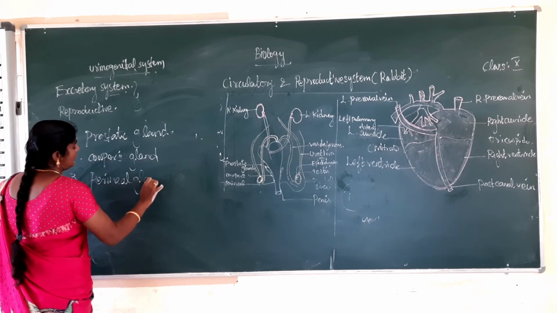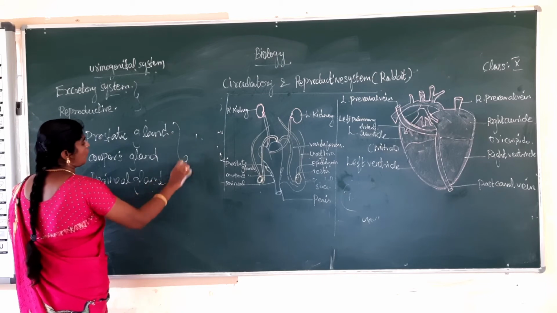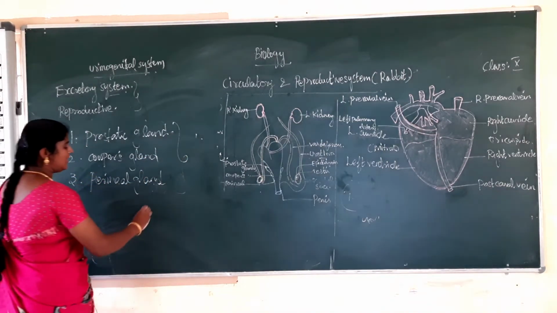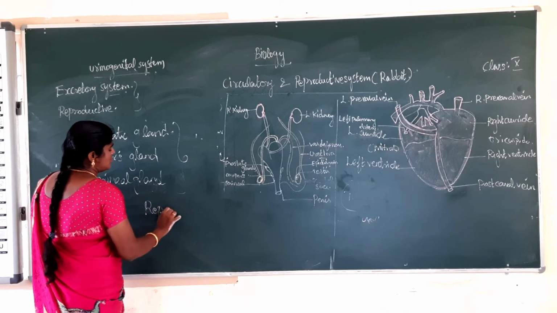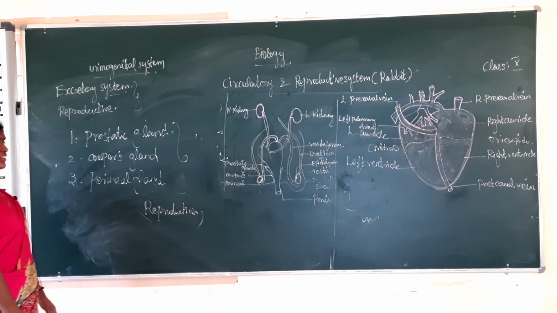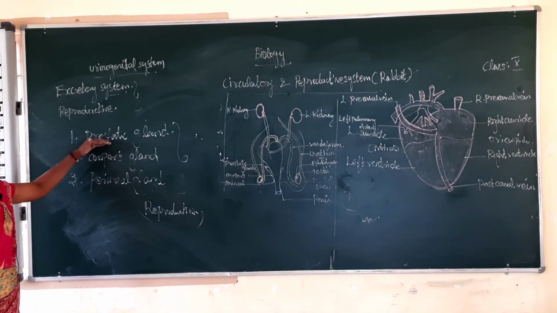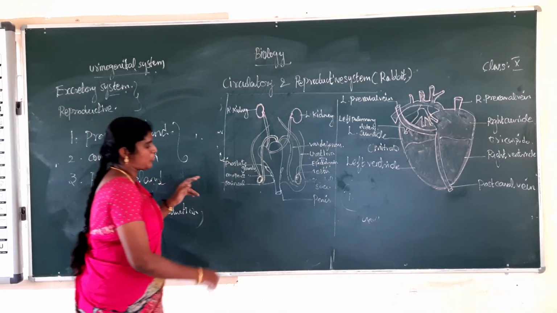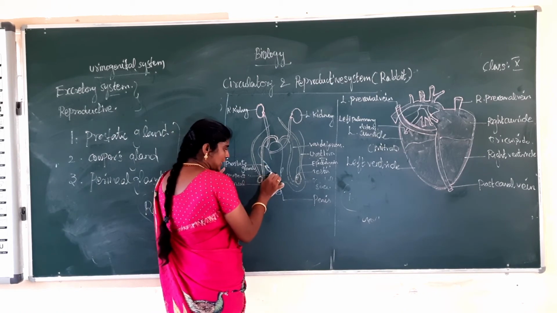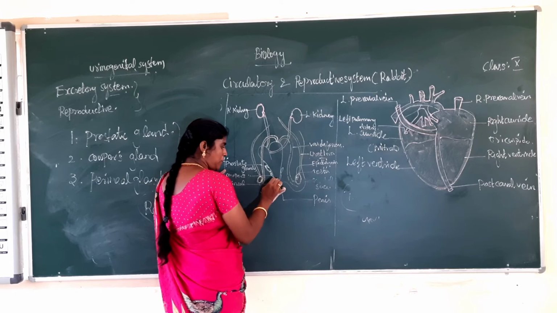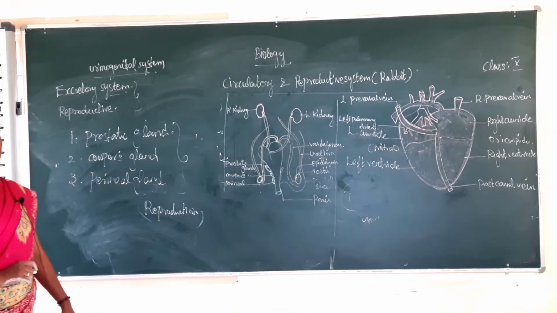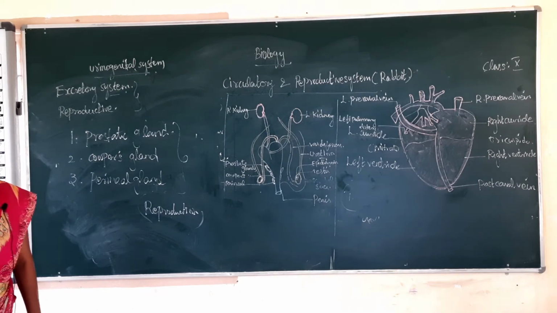The perineal gland is involved in the reproduction process. What is the use of the gland? It is involved in the reproduction process. What are the three types of gland? Prostate gland, Cowper gland, and perineal gland are present in the male reproductive system. Do you understand the male reproductive system?